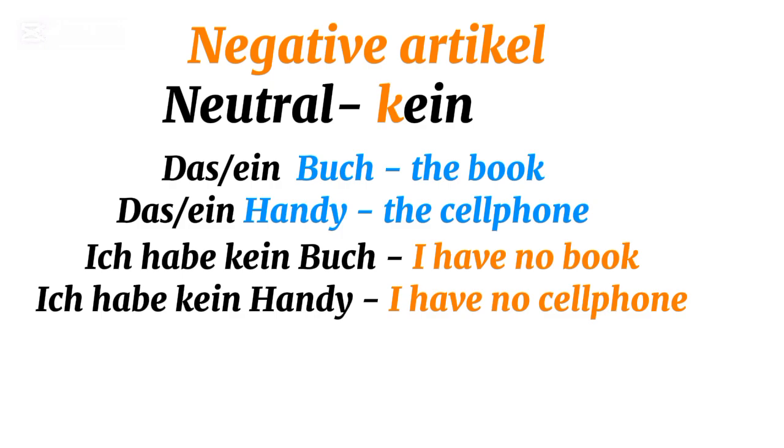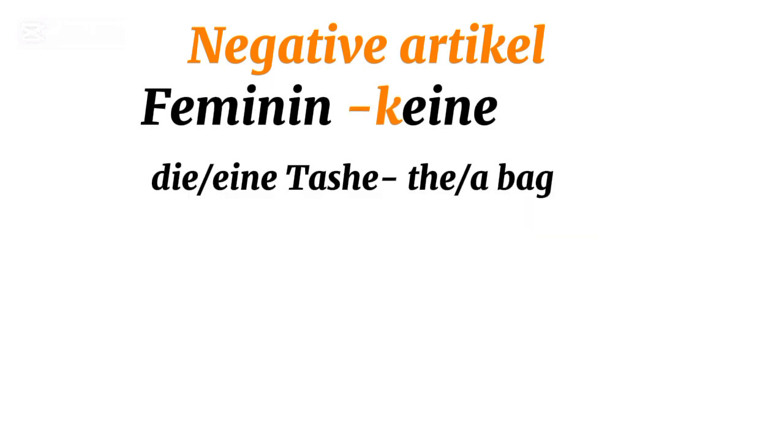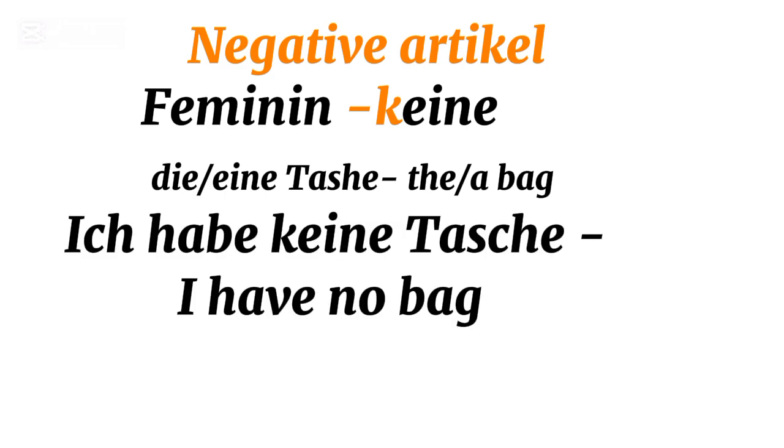Now, let's proceed to feminine articles. For example, zum Beispiel, die Tasche, the bag, okay? If I want to use the negating article, I will say, ich habe keine Tasche.